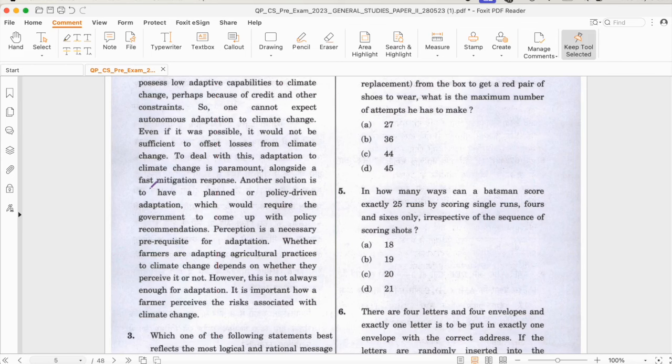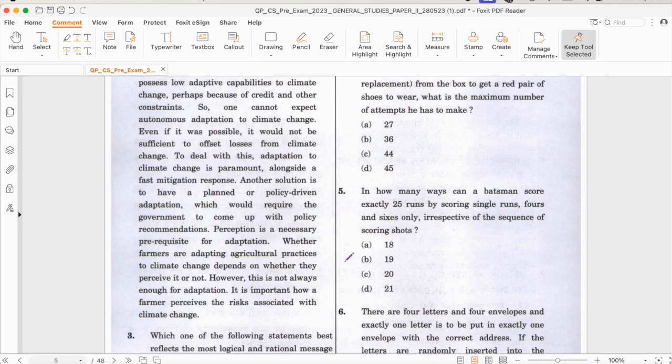So they are talking about the conditions of farmers, okay, to adapt to the climate change, how vulnerable they are. To deal with this, adaptation to climate change is paramount alongside a fast mitigation response. Another solution is to have a planned or policy driven adaptation, which would require the government to come up with policy recommendations.